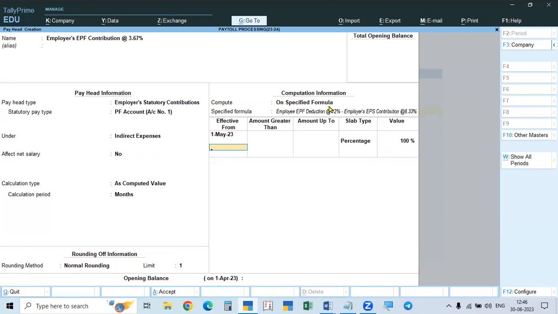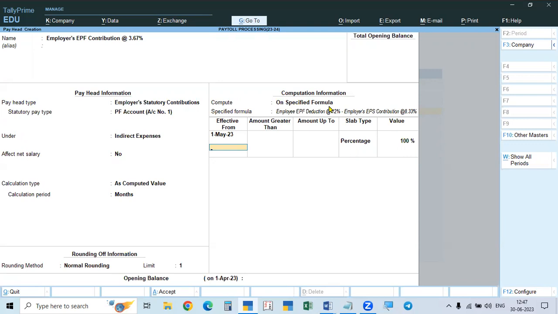If you take the basic plus DA, up to 15,000 rupees, 3.67%, and above that, the value amount comes around to 551 rupees. 1,800 minus 1,249 means 551 rupees. So here, as per the Act, it is to be calculated in this way.